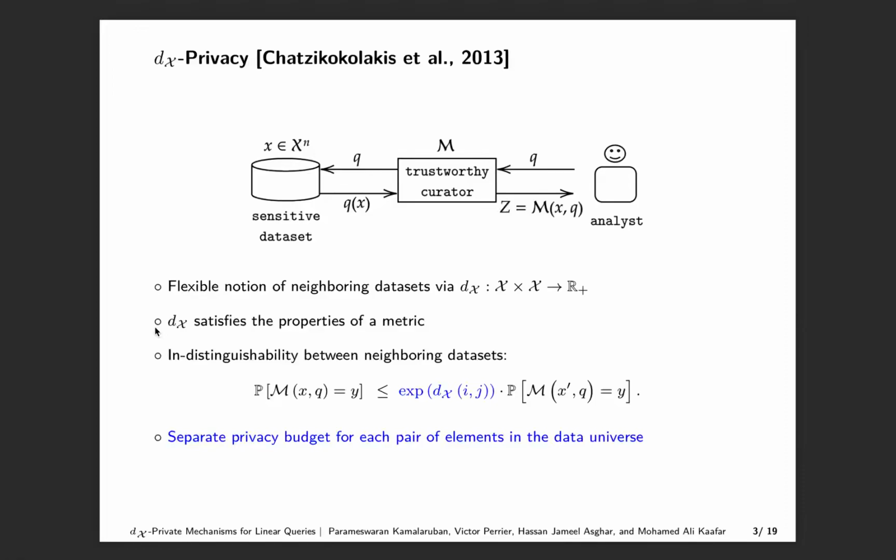With this generalized notion of neighborhood with the dx metric, we say that a mechanism M is dx private if for all the neighboring datasets X and X dash that differ only in the ith and jth entries, the randomized responses for any query Q vary only by a multiplicative factor of the exponential of the dx distance between the ith and jth elements of the data universe. Here we have a separate privacy budget for each pair of elements in the data universe.